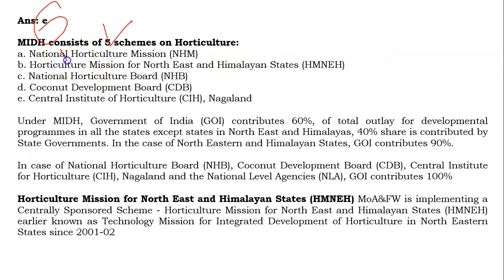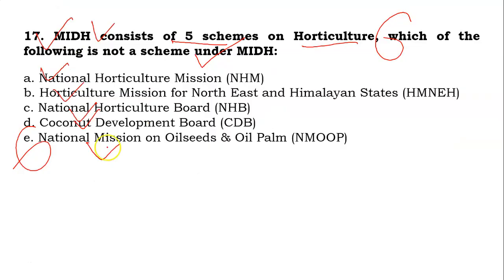MIDH consists of NHM, Horticulture Mission for Northeast and Himalayan States, National Horticulture Board, Coconut Development Board and Central Institute of Horticulture, that is located in Nagaland. So the answer is E.